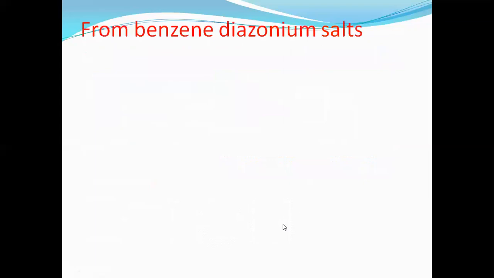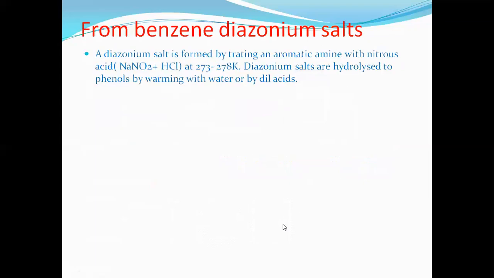Now, the benzene diazonium salt with the benzene ring. A diazonium salt is formed by treating an aromatic amine such as aniline with nitrous acid. What is nitrous acid? HNO2. How is it formed?